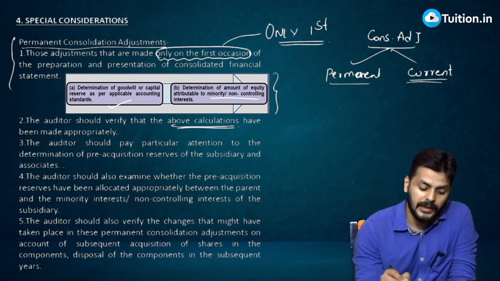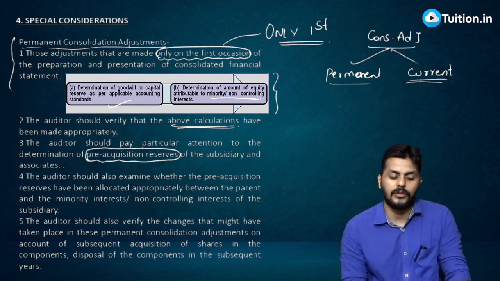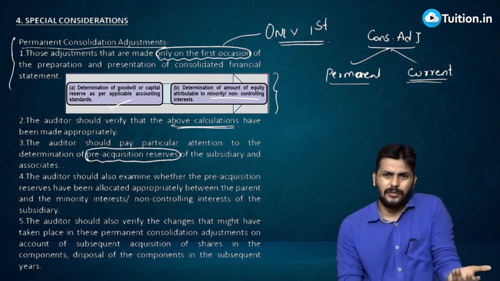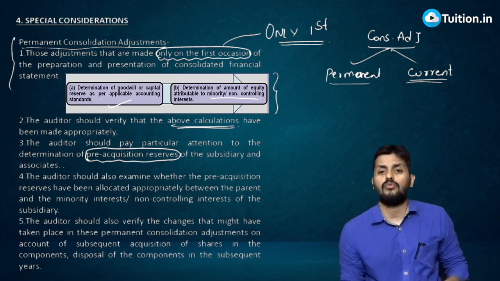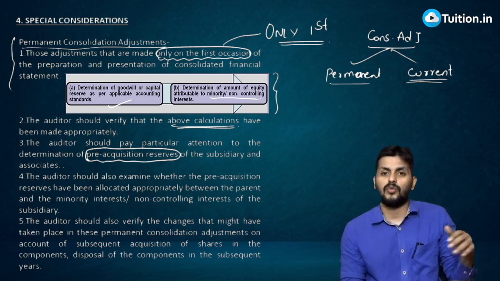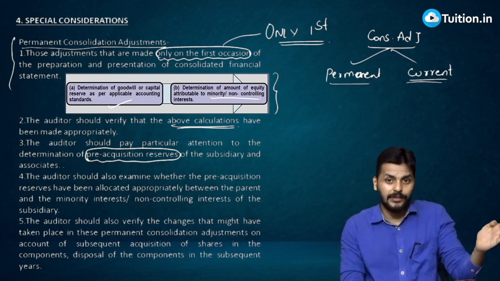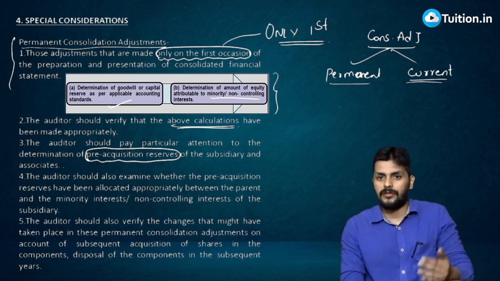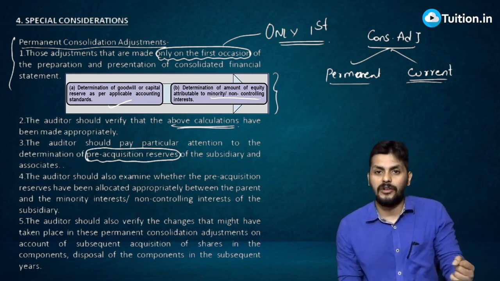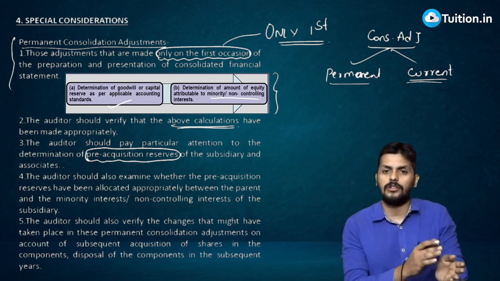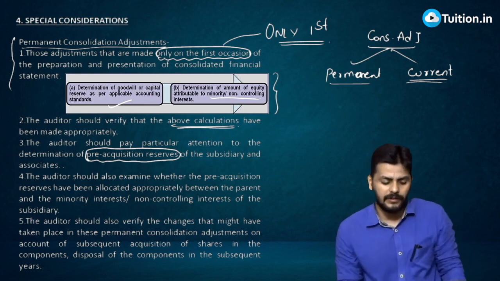The auditor should pay particular attention to the determination of pre-acquisition reserves. Underline the term pre-acquisition reserves of subsidiary. If you have solved the problems, there shouldn't be a real problem in understanding this terminology. Those of you who haven't, some of you must have seen this from the old IPCC syllabus. If you are not aware of consolidation, I suppose by now you should have already finished your FR. If you haven't, first do that consolidation and then get here, because that gives a lot of clarity, and then this chapter will be very, very simple for you.